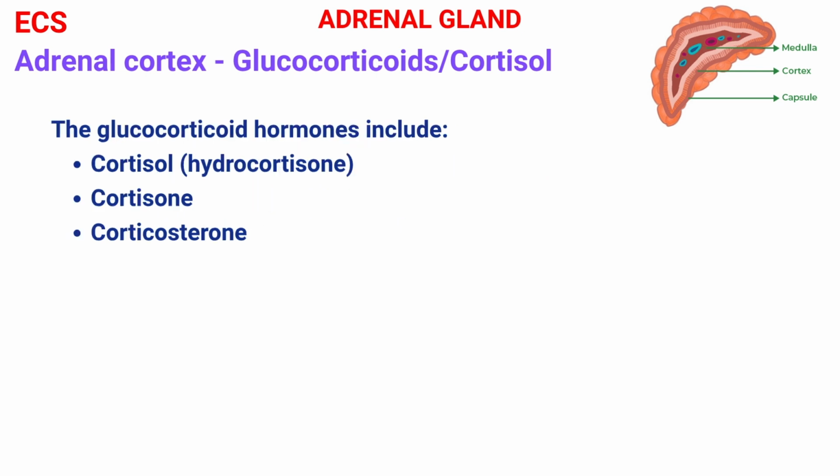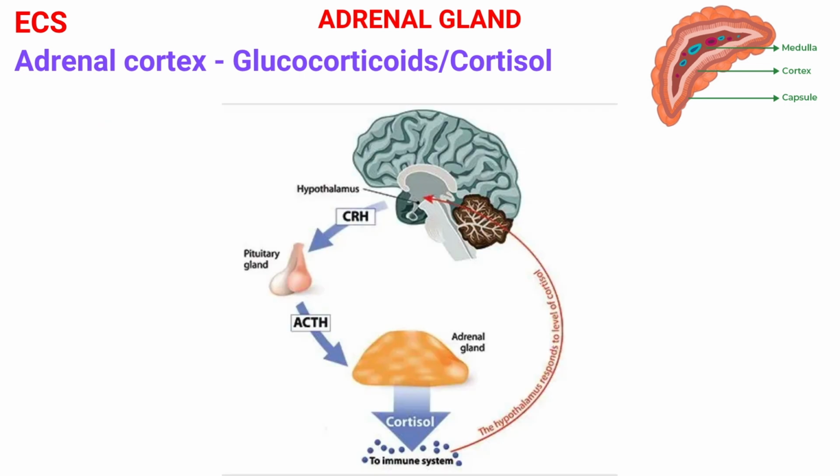The glucocorticoid hormones are cortisol or hydrocortisone, cortisone, and corticosterone. Cortisol release is stimulated by adrenocorticotropic hormone, ACTH, from the anterior pituitary gland. ACTH releases cholesterol from the cytoplasm in the cells, which is then converted and modified to create the steroid hormones. ACTH secretion is regulated by the release of corticotropin-releasing hormone, CRH, from the hypothalamus. Increasing levels of cortisol have a negative feedback effect on both the hypothalamus and the pituitary gland, inhibiting the release of both CRH and ACTH.